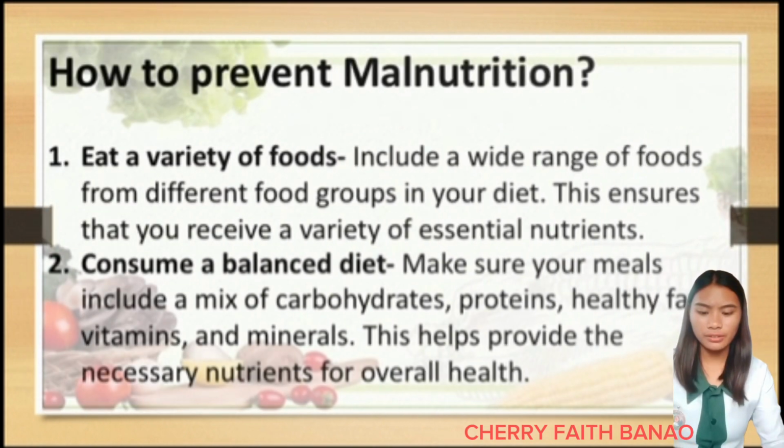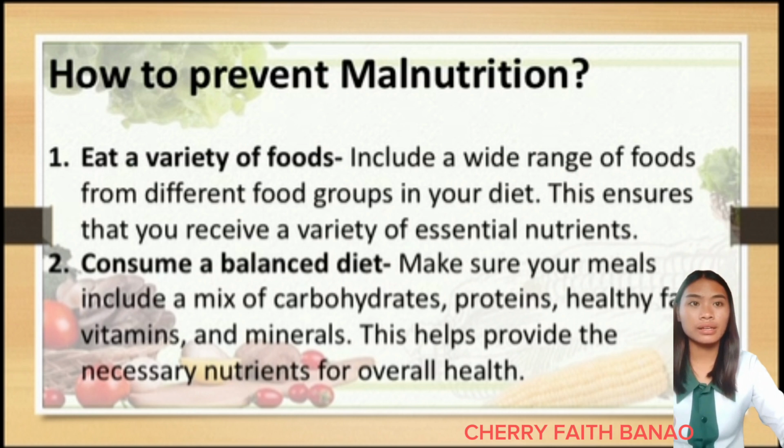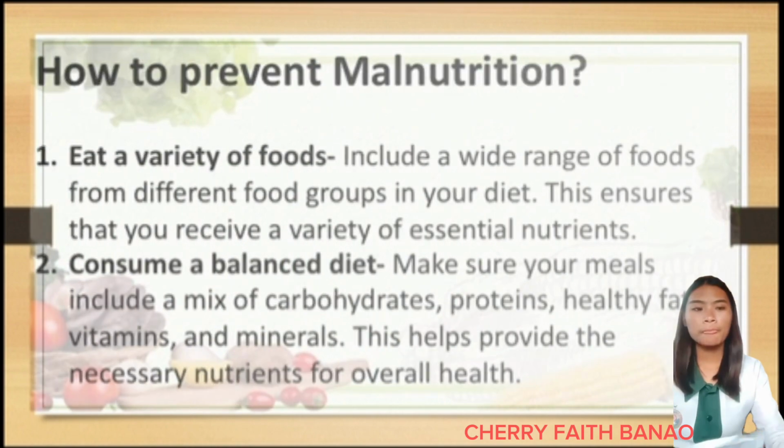How to prevent malnutrition? Number one, eat a variety of foods. Number two, consume a balanced diet. Consuming a balanced diet is essential in preventing malnutrition. A balanced diet refers to eating a variety of foods from different food groups in the right proportions to provide the body with the necessary nutrients it needs to function optimally.